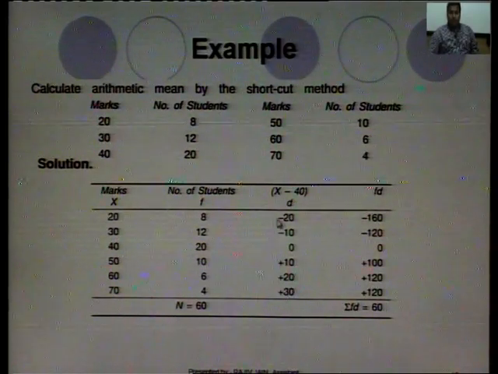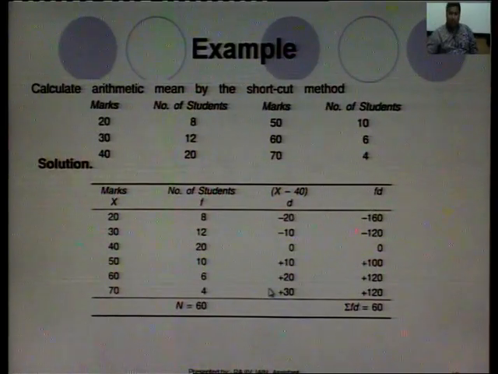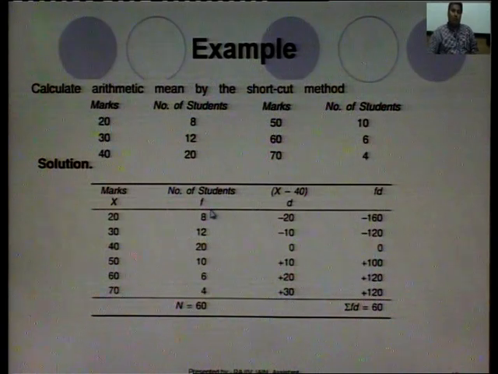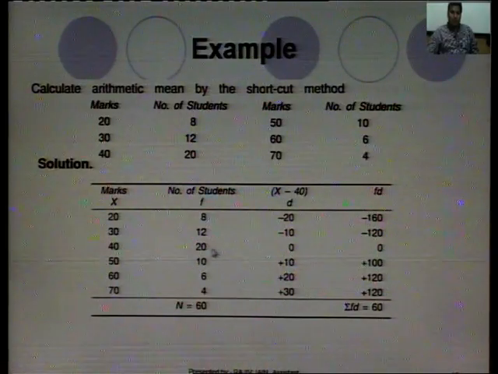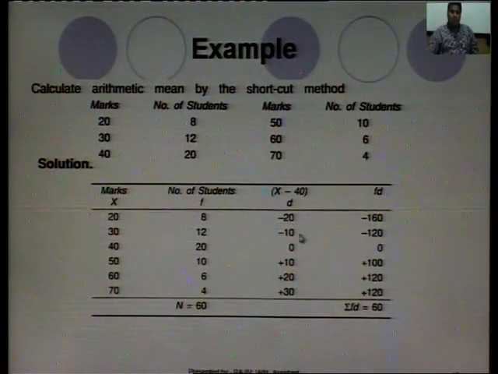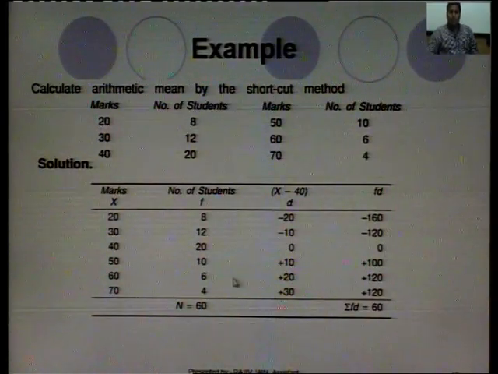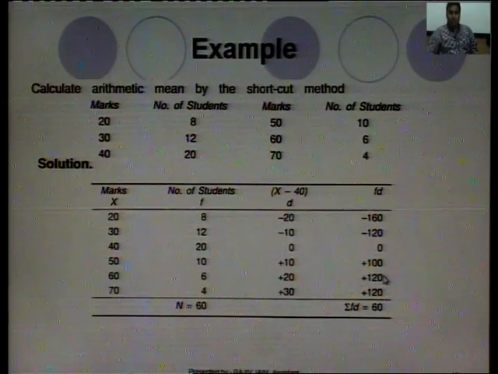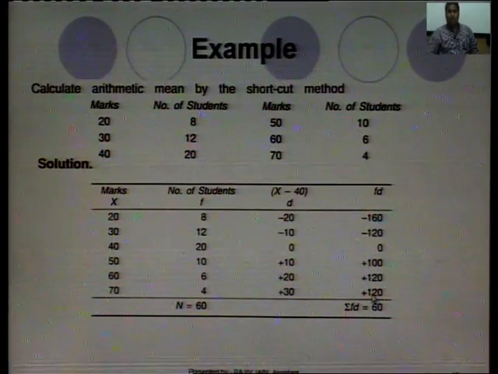Now, you see this d is obtained. Now, you will multiply the frequency f with the d. 8 with minus 20 will get minus 160, 12 by minus 10 minus 120, 20 by 0, 0, 10 with the 10, 100, 6 with the 20, 120, 4 with the 30, 120.